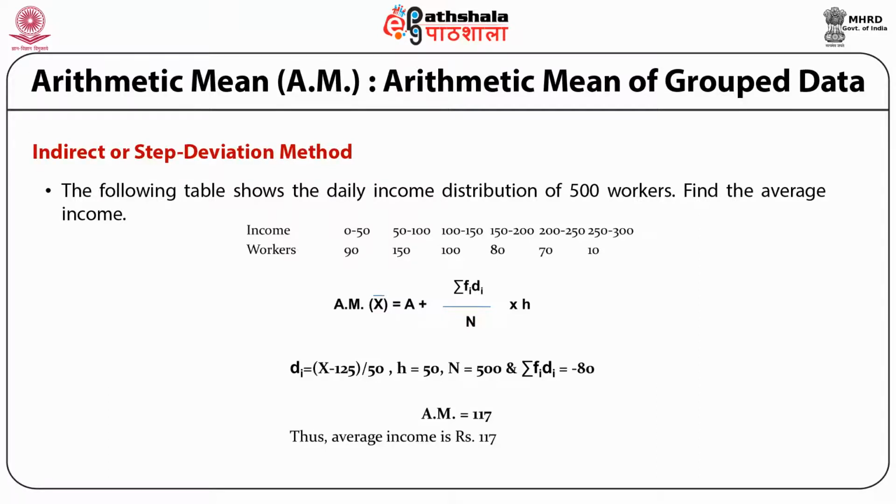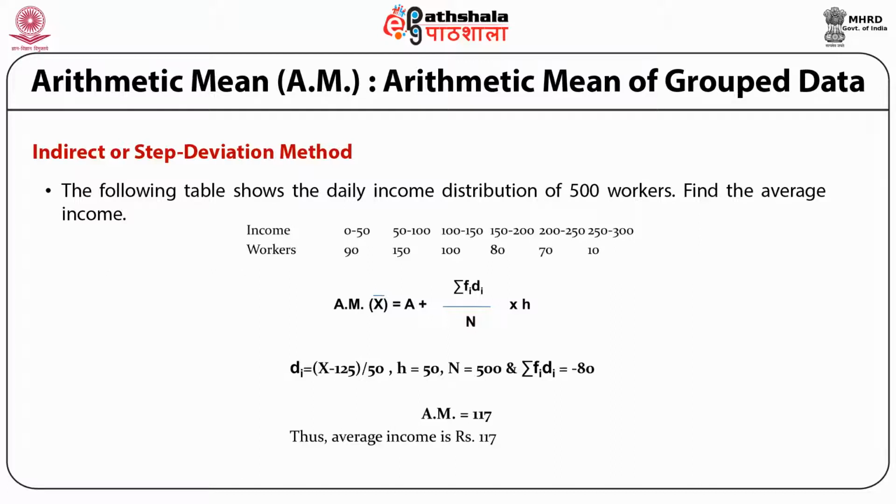In this example, xi is the midpoint. If I talk about the first class 0 to 50, x1 will be 25. The second class 50 to 100, midpoint will be 75. Third class 100 to 150, midpoint will be 125. So this way we calculate the midpoints and then we find out di.